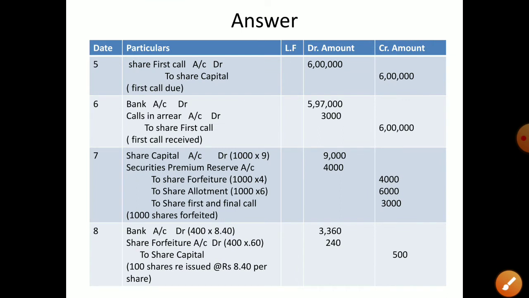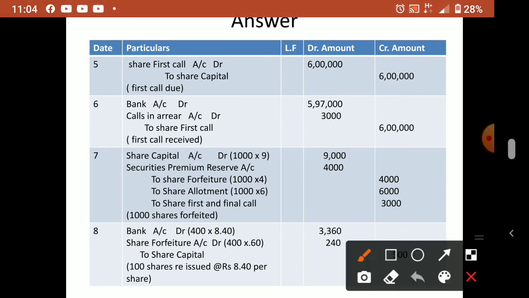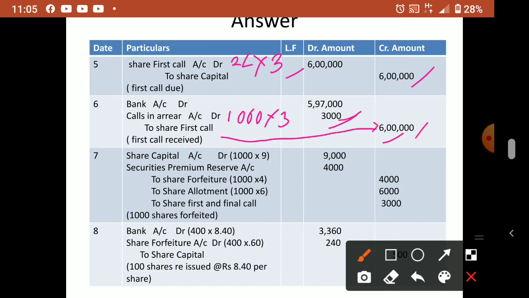Now the share first call is 2 lakh into 3 rupees, so 6 lakh. That shareholder did not pay the first call also. So here also you first write the arrear: 1000 into 3, 3000 not received. Out of the first call of 6 lakh, 3000 not received. So how much is received? 6 lakh minus 3000, 5 lakh 97,000.